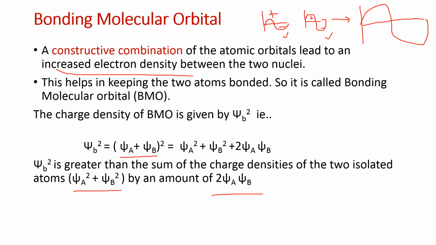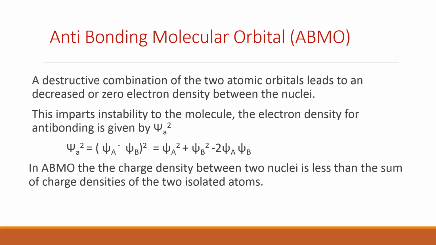At the same time, if you go for antibonding molecular orbitals, this is called destructive combination. When the wave functions are like this, for example, this is of one orientation and this is of the other orientation, psi a and psi b, then it does not lead to formation of a bonding molecular orbital. They undergo destructive combination. Destructive combination of two atomic orbitals leads to decrease or zero electron density between the nuclei.